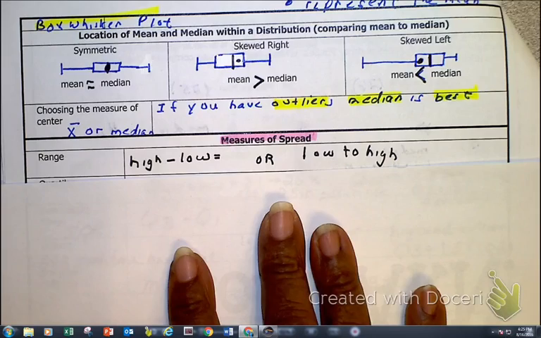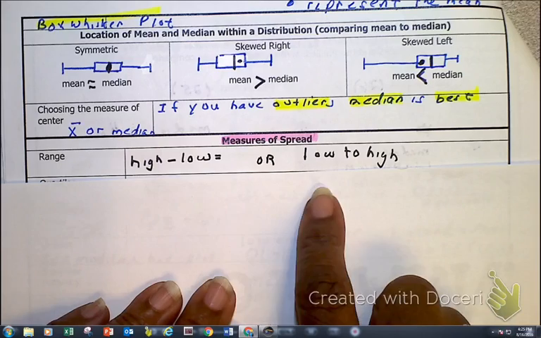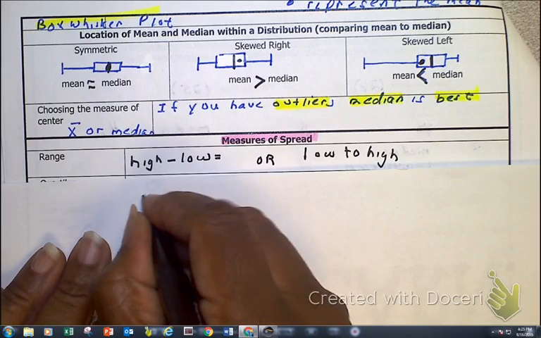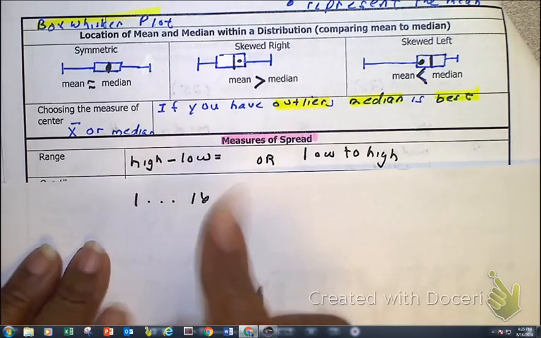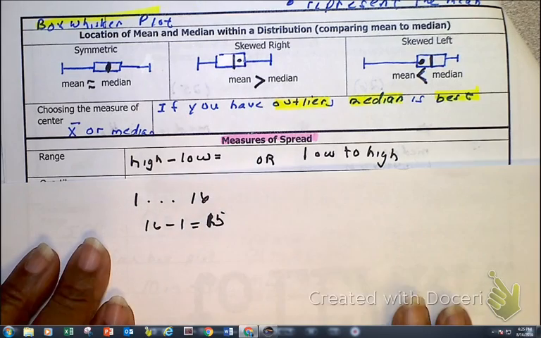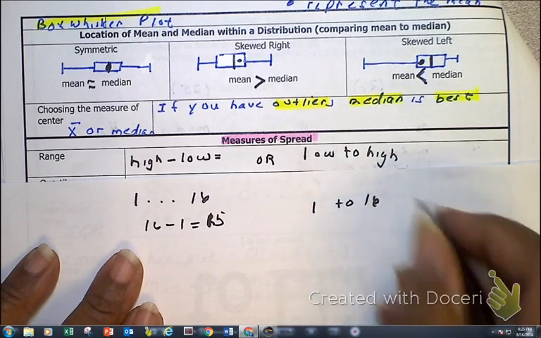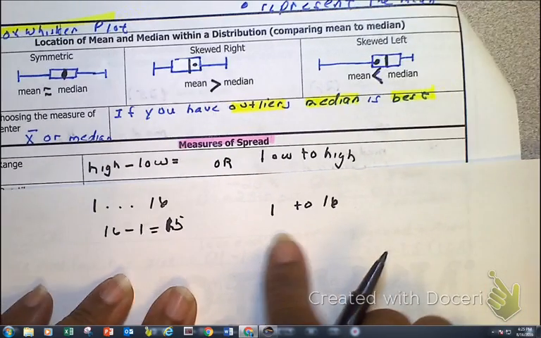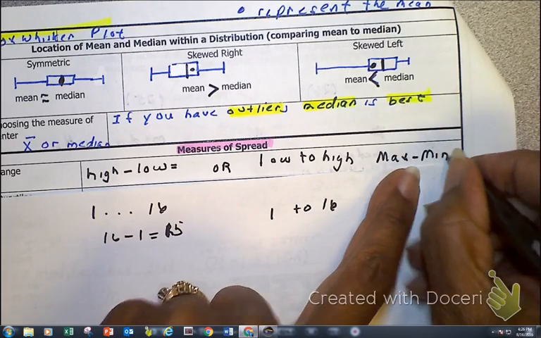So let's look at our range. Our range is our high minus your low, whatever that value is, or you can say high to low, meaning if I give you the numbers 1 and then you have numbers here and the highest one is 16, my range would be 16 minus 1, which can be considered a 15, or I can say my range is represented from the numbers 1 to 16. So it can be represented by subtraction or based on this. When it comes to the box plot, it's the max minus the min, okay?